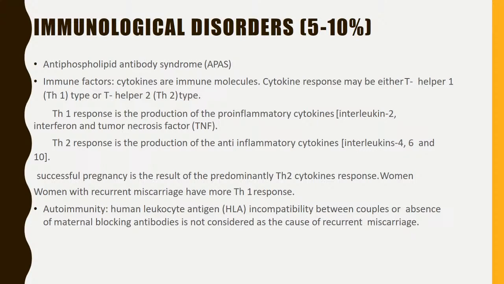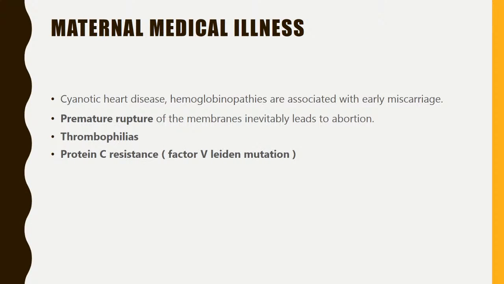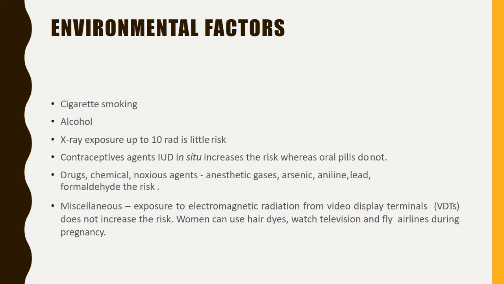Women with recurrent miscarriage have more T helper 1 response. Human leukocyte antigen incompatibility between the couples or absence of maternal blocking antibodies is not considered as the cause of recurrent miscarriage. What are the other factors? Maternal medical illness. If the mother is suffering from cyanotic heart disease or hemoglobinopathies, there are chances of early miscarriage. Premature rupture of membranes inevitably leads to abortion. Thrombophilias and protein C resistance.